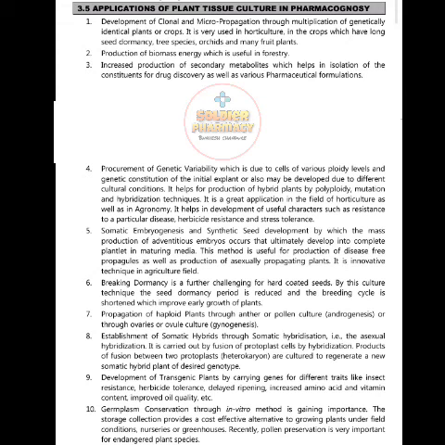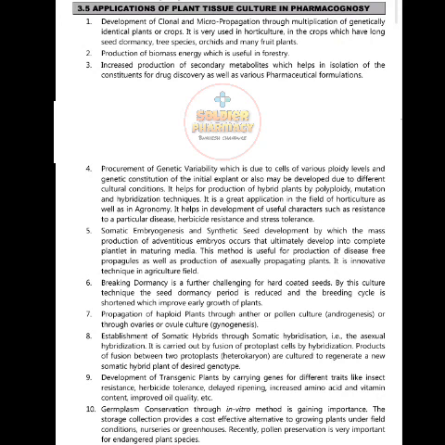Then eighth, establishment of somatic hybrids through somatic hybridization, that is non-sexual hybridization. It is carried out by fusion of protoplasts. Products of fusion between two protoplasts, heterokaryons, are cultured to regenerate a new somatic hybrid plant of desired genotype. Then ninth, the development of transgenic plants by carrying genes for different traits like insect resistance, herbicide tolerance, delayed ripening, increased amino acid and vitamin content, improved oil quality, etc.